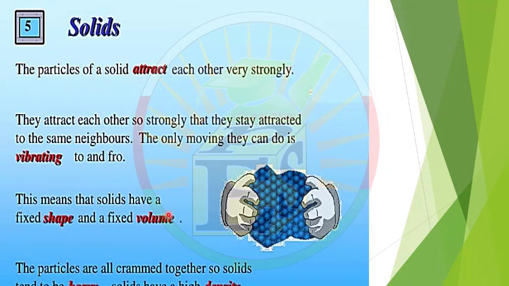Solids. The particles of a solid attract each other very strongly. The attractive force between particles of solids is very strong. They attract each other so strongly that they stay attracted to the same neighbors. The only moving they can do is vibrating to and fro. To and fro means going front and back, like this, but over a short distance, not a great distance, just a short vibration